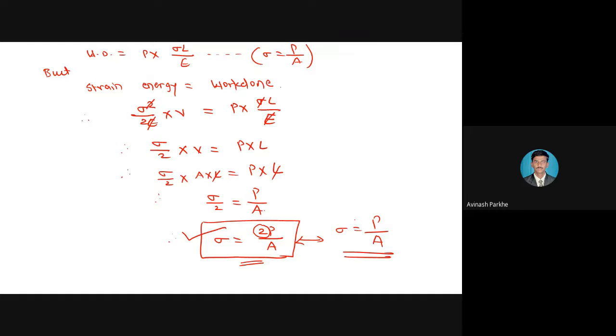Similarly here, I have calculated work done, final equation of the work done, then again strain energy is equal to work done. Strain energy formula we have already derived in the previous lecture. That strain energy is compared with the work done. Whatever the terms are cancelled from both sides, it is cancelled. The volume is replaced in the form of area into length. Again, that length will get cancelled from both sides. And again, I have written the equation in the form of sigma, which is equal to 2P upon A. So these are the two derivations related to the gradually applied load and the suddenly applied load.